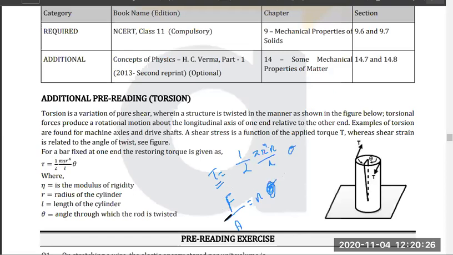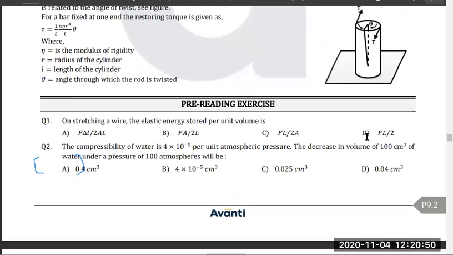Now here force is written in terms of torque, area is pi r square, which here will become pi r to the power 4 because of some other factors in this. So we will discuss the derivation in the advanced class, but I hope all of you understood the basic idea. So this is your restoring torque. Restoring torque is this. Okay, next.